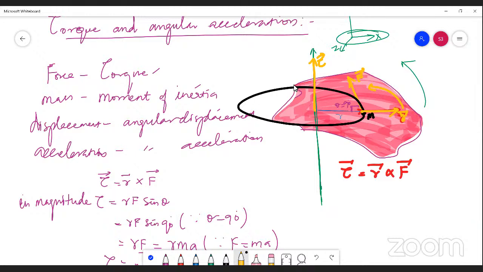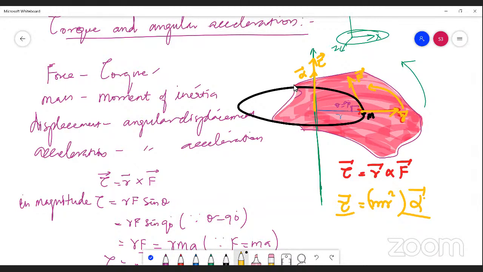As we have obtained the relation tau vector is equal to mr square into alpha vector, tau vector and alpha vector are said to be acting along the same direction. So I can write tau vector and alpha vector act along the axis of rotation of the rigid body. Tau vector, the torque, and alpha vector, the angular acceleration, are both acting along the axis of rotation of the rigid body.